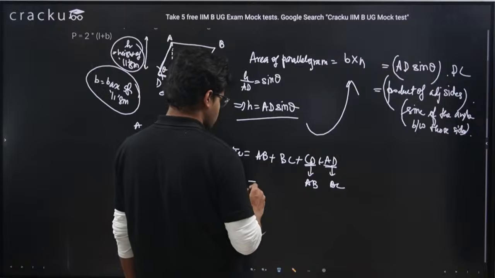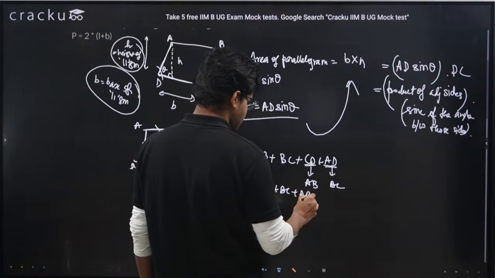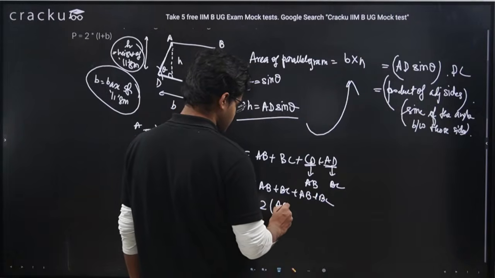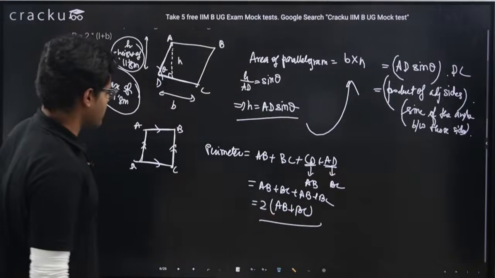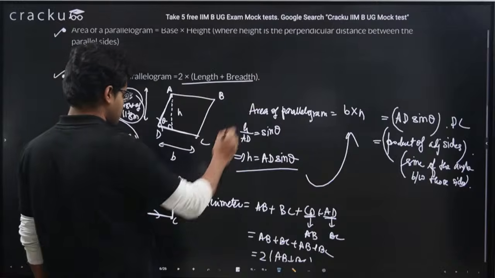Which means perimeter equals AB plus BC plus AB plus BC, which equals twice of AB plus BC. So perimeter equals twice of length plus breadth, right?